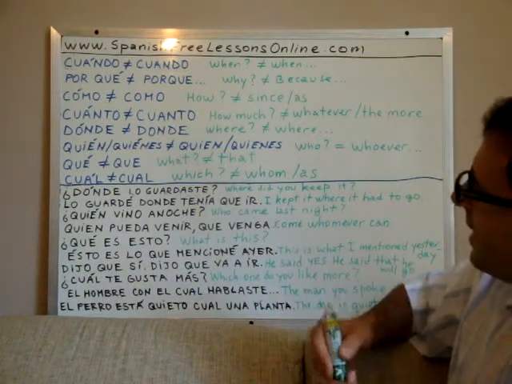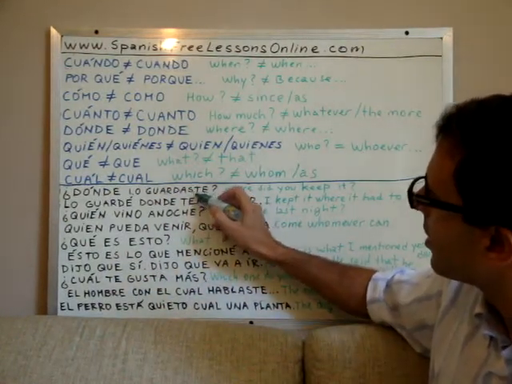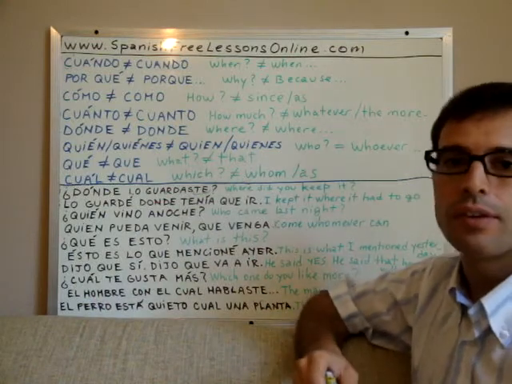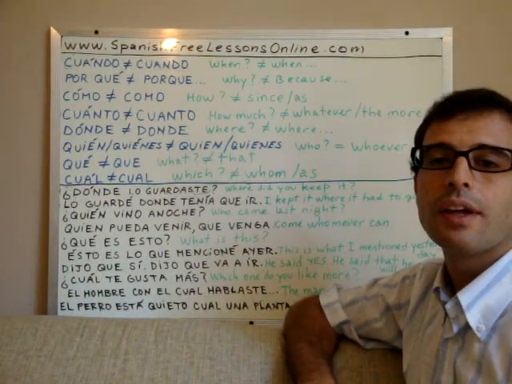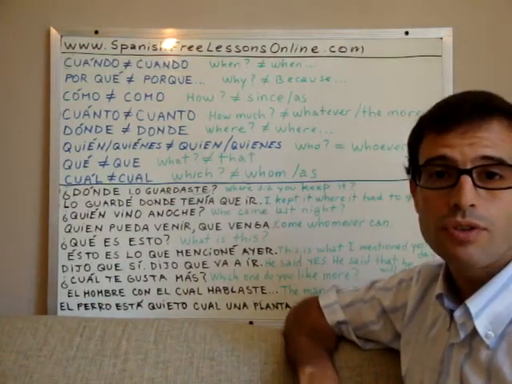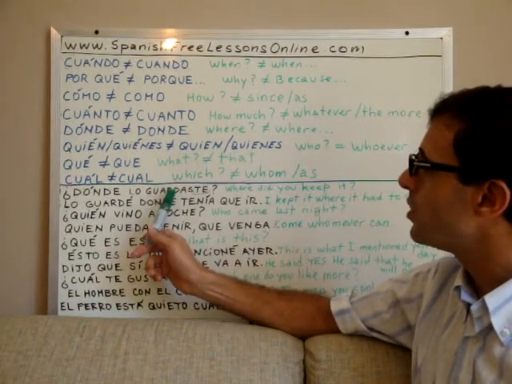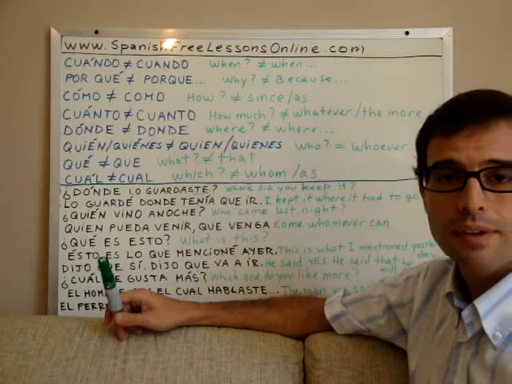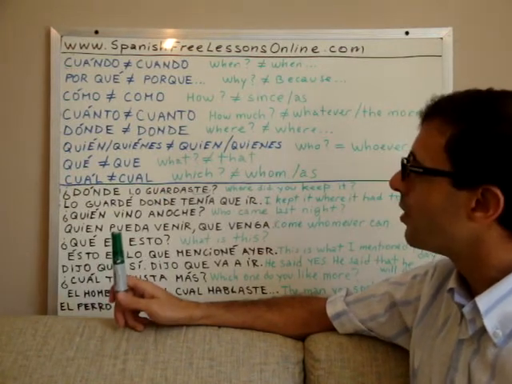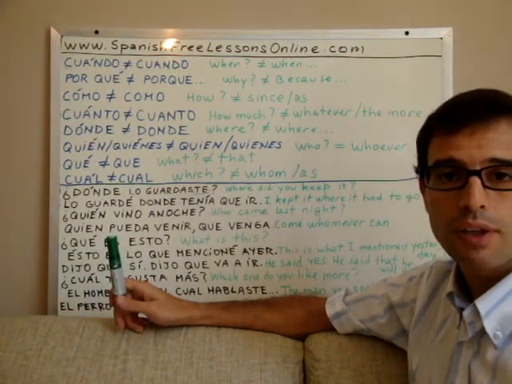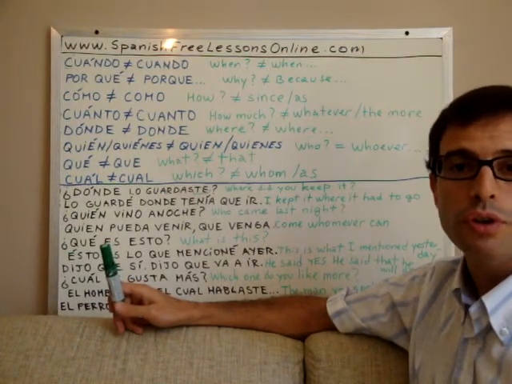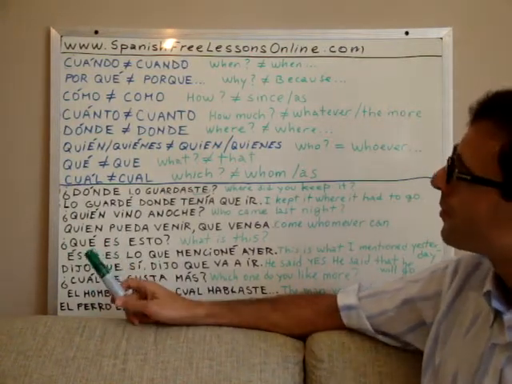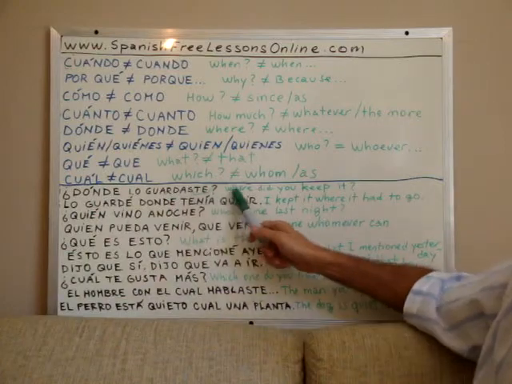The ending te is the suffix that shows that this is the conjugation of the verb guardar in past tense for the second person of the singular, for tú or you. ¿Dónde lo guardaste? Where did you keep it?